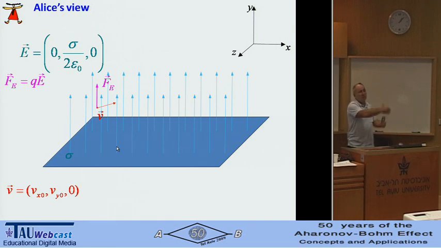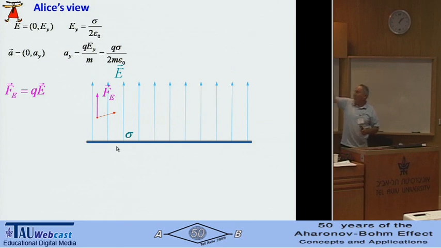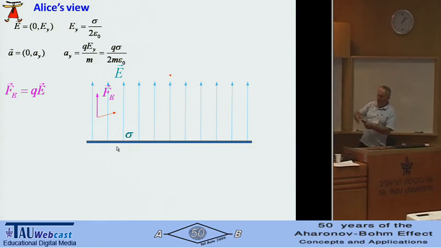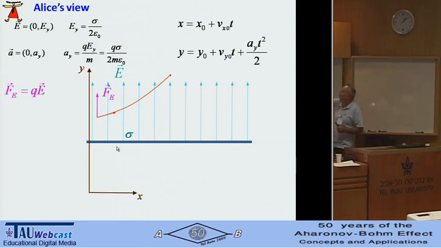Let's take a plane, she throws a particle, and it probably will be a parabola, but it's easier to see maybe from the side. Not the three-dimensional view, it's nice, but maybe it's easier to see it this way. This is an infinite plate. We have a field that goes up. We have an electric force up, and we have a parabola, and we can write the equation: constant velocity in the x direction, and equal acceleration in the y direction. We have a parabola, and all is fine.